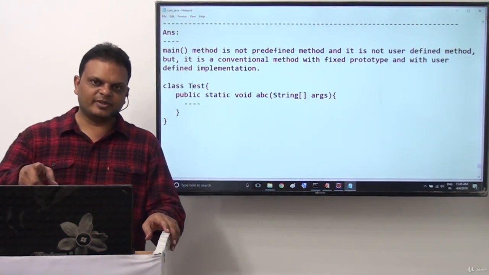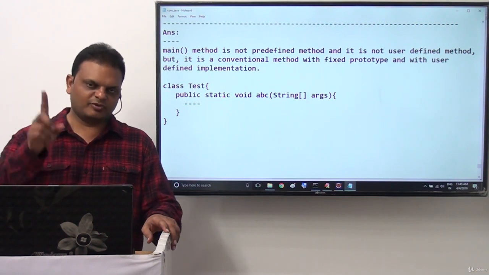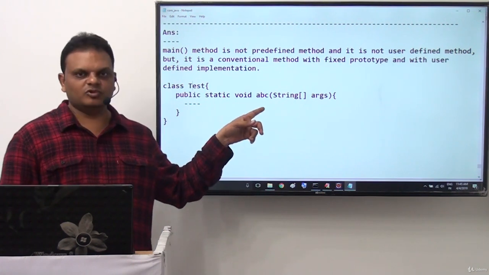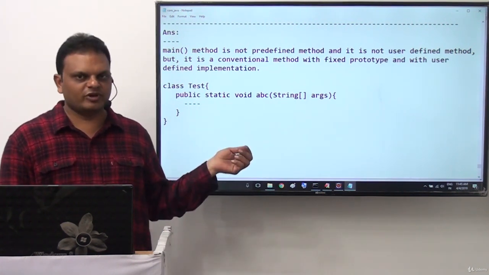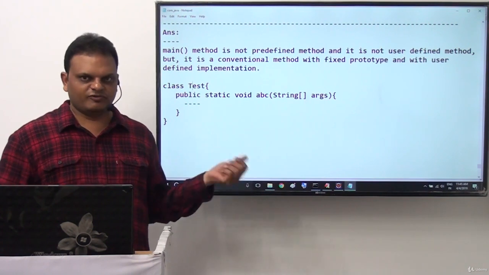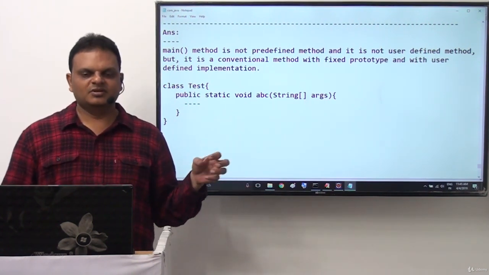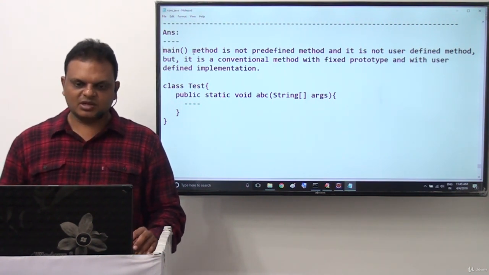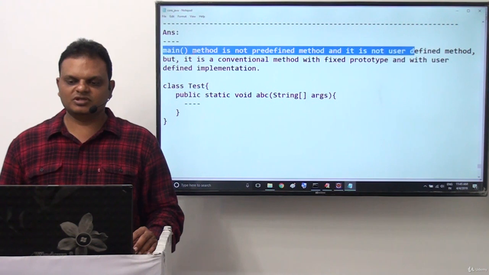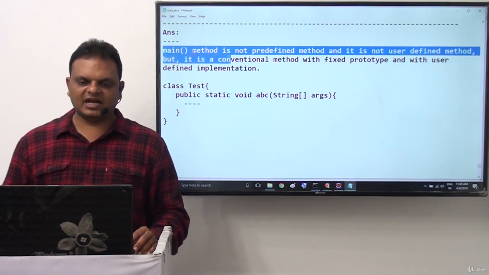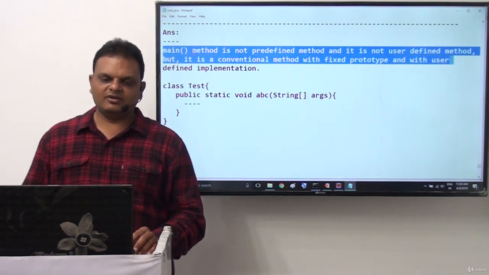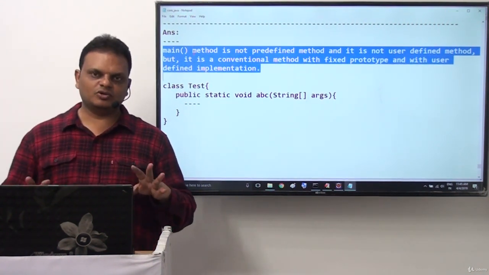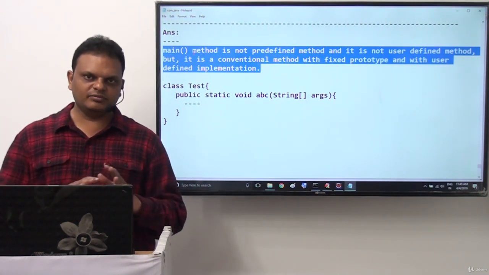So if it is a predefined method, don't provide a body for it; the body must be provided by Java, so it is not predefined. If it is a user defined method, change the method name, don't use main as the name; we can go for our own name, but that is not possible here. So finally, what is this main method actually? The main method is not a predefined method and it is not a user defined method, but it is a conventional method with a fixed prototype and with a user defined implementation. That's it. This is the total picture, the total view to know the main method completely.